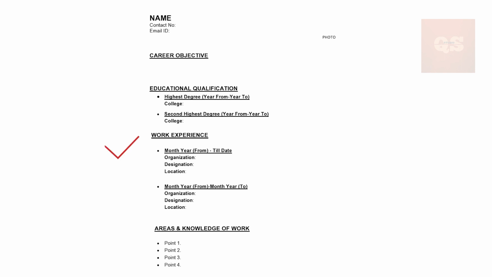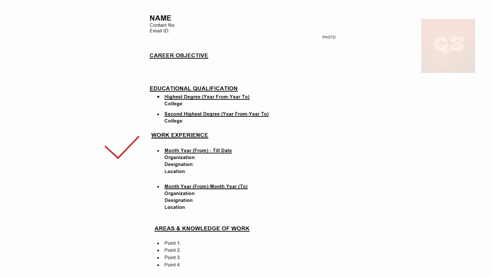Now the next heading will be your work experience. Basically you have to mention your period of work, what organization you have worked for, what your designation was in that organization, and the location where you have worked in that company. These are the main details required for each bullet point. For each organization you have to mention these details.